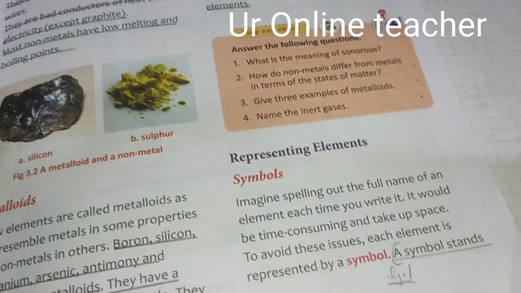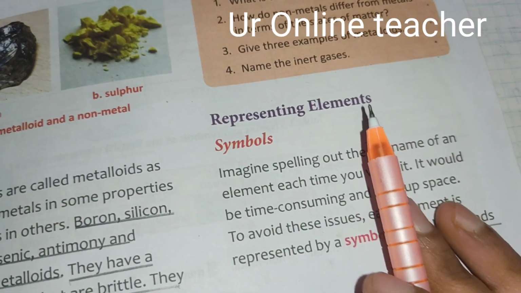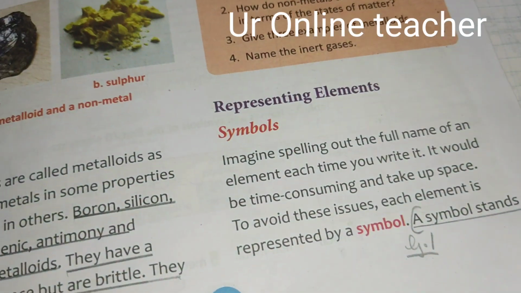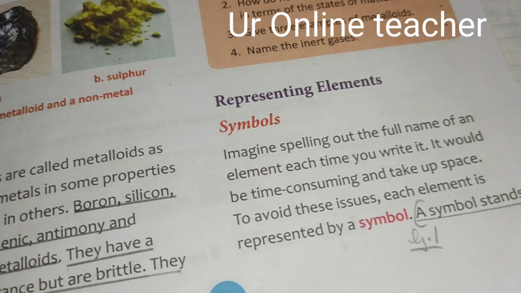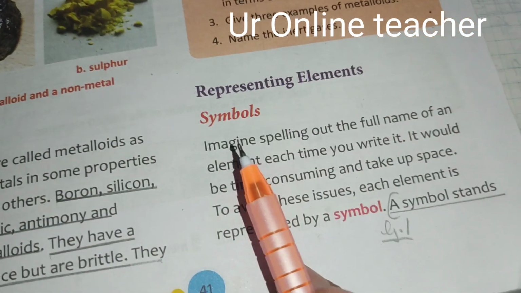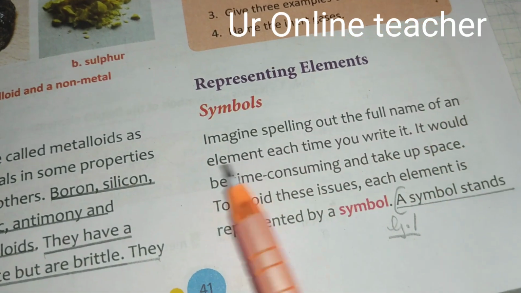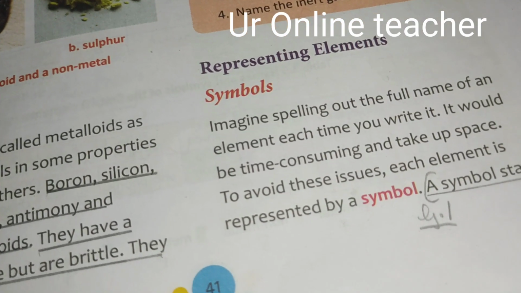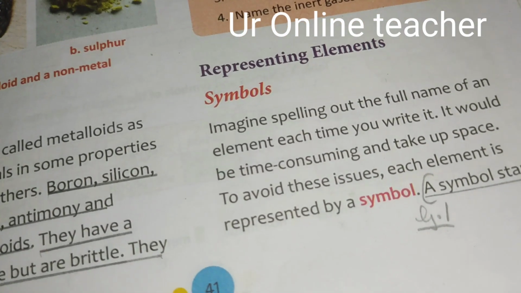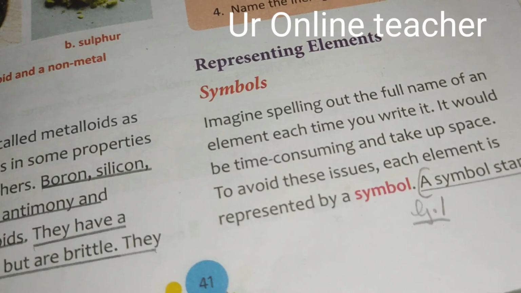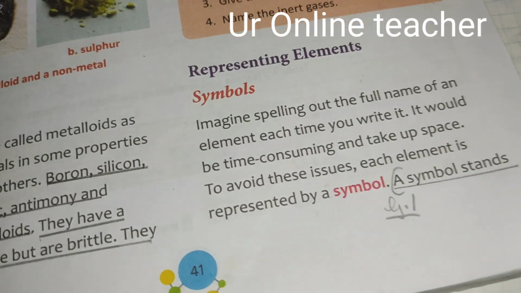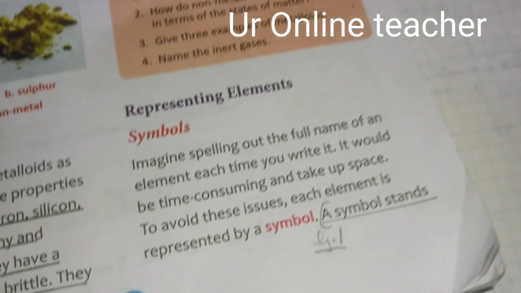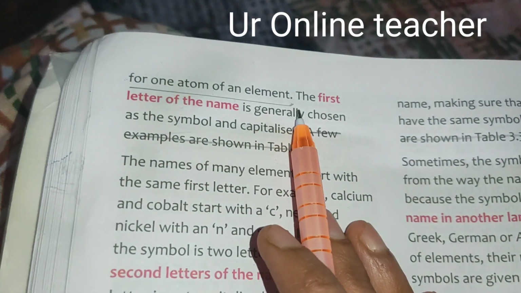Next, representing elements with symbols. How to represent elements? We can represent elements in the form of symbols. Imagine spelling the full name of an element each time you write. It would be time consuming and take up space also. To avoid this, we represent it with a symbol. A symbol stands for one atom of an element.